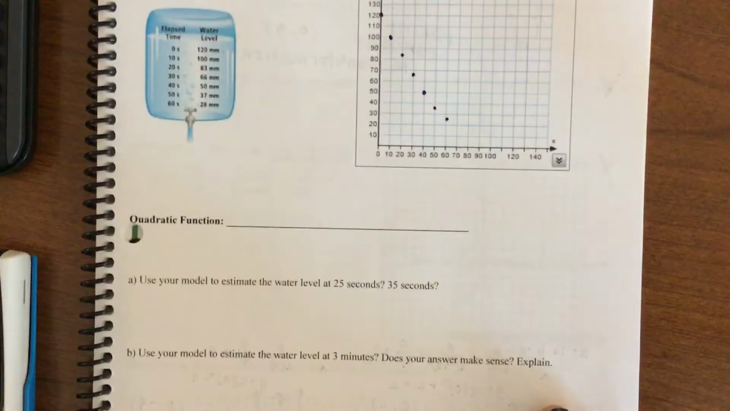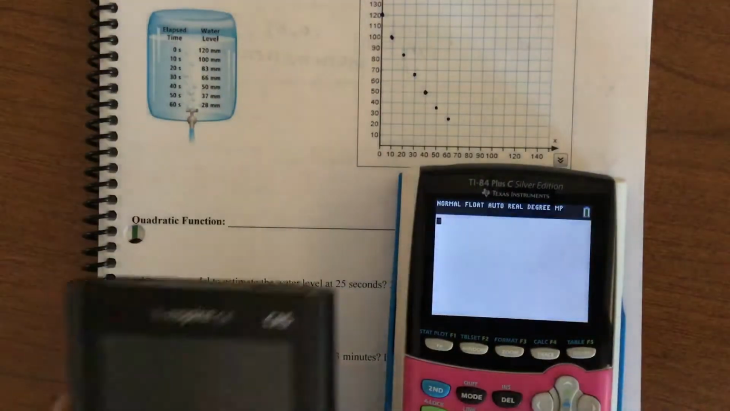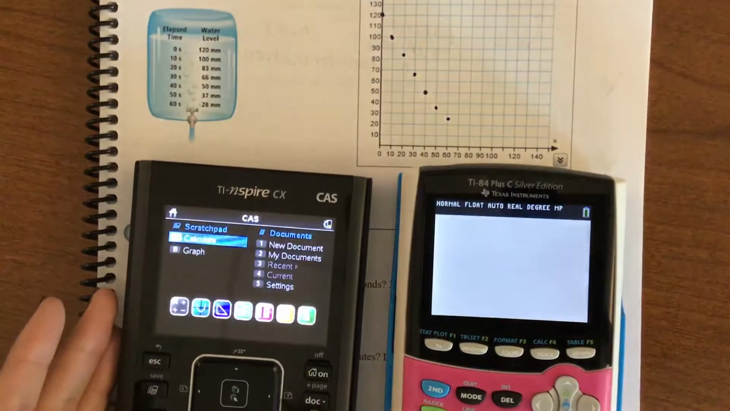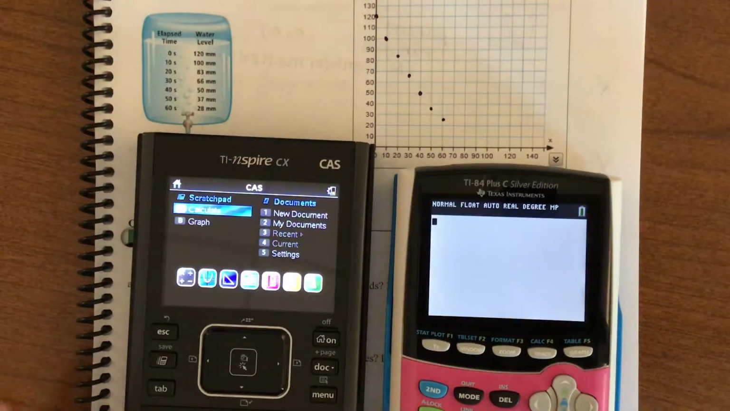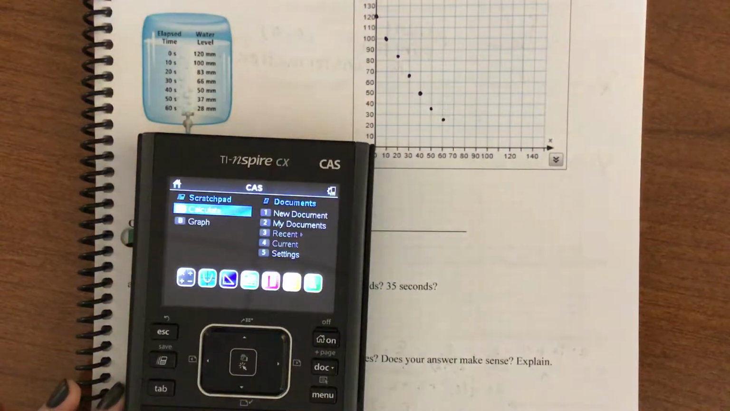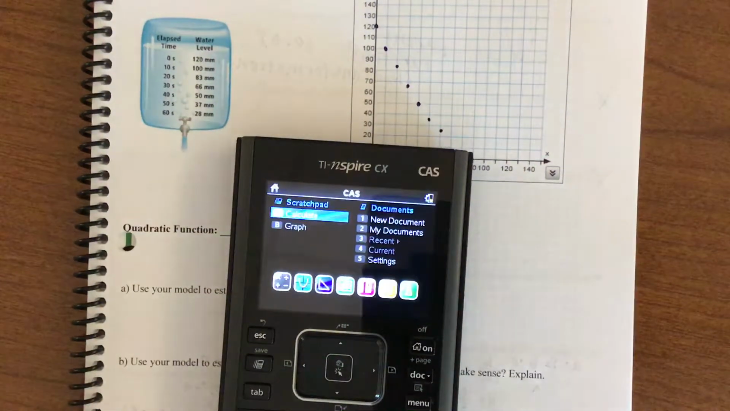So in order to do that, we're going to use our calculator. So you have a TI-84 and a TI Inspire, and we're going to use both of them. A TI Inspire is going to be different. So I'm going to use a TI Inspire first, and then I will show you on a TI-84. So if you have a TI-84, go ahead and skip this part. If you have a TI Inspire, you can watch this and then skip the 84 part.